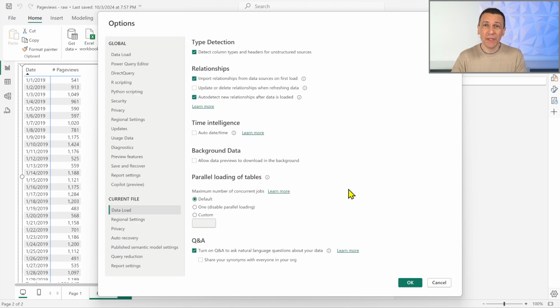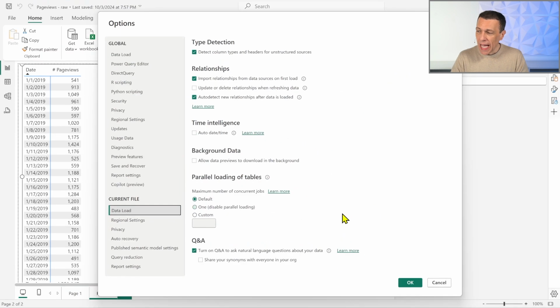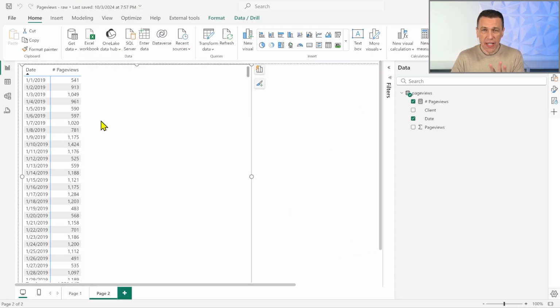Okay, now I'm back to the situation where we don't have AutoDate time enabled, so I disabled AutoDate time. I removed the measure year-over-year percentage from the model, and I just have page views and the date. Because I don't have AutoDate time, the date is just one row for each day, and you see the number of page views day by day. So the question is, how can I obtain the same result we obtained before, but with a date table that I can control? Well, I can do the following.